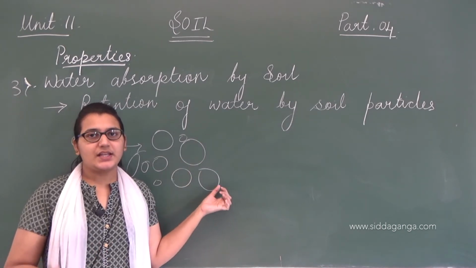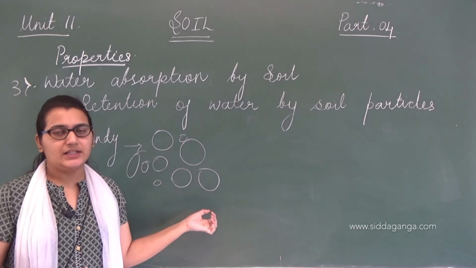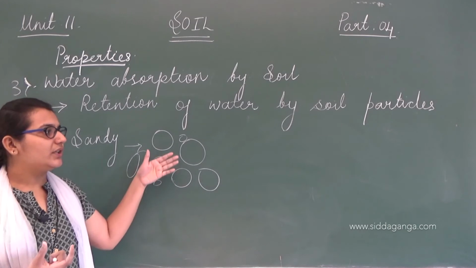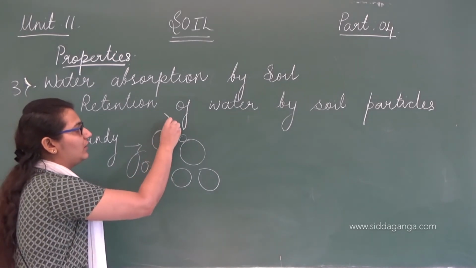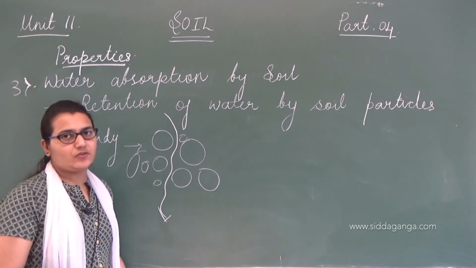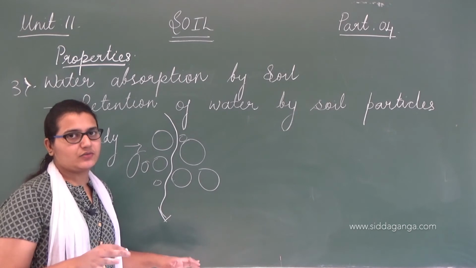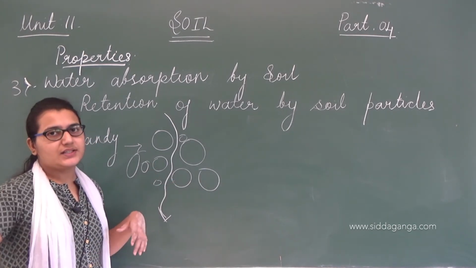When I say it flows down easily, that means the water is not staying there. It just flows. This water does not stay there. So that is why sandy soil is very dry, because of these bigger size particles.